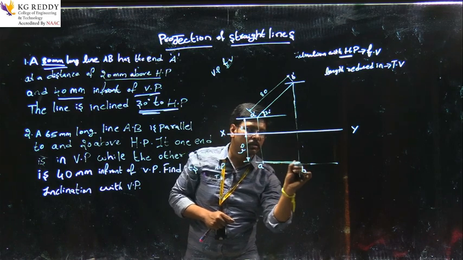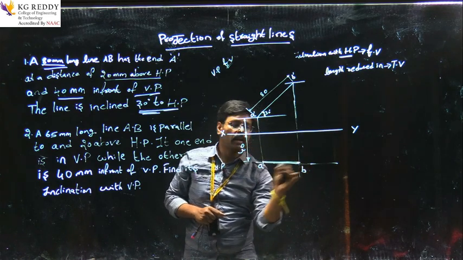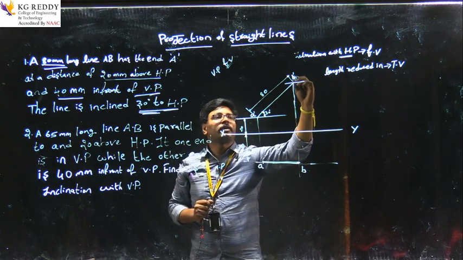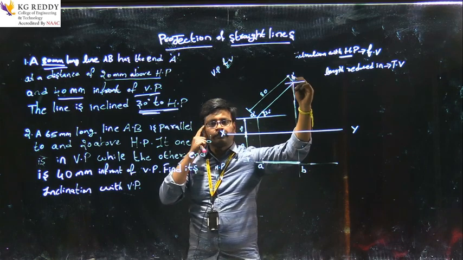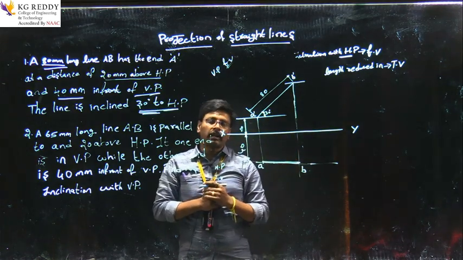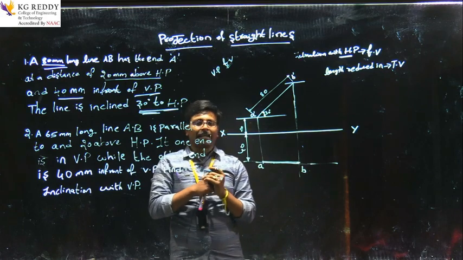You just observe here, this is the line which we see in a top view, AB, and in a front view, A dash B dash.